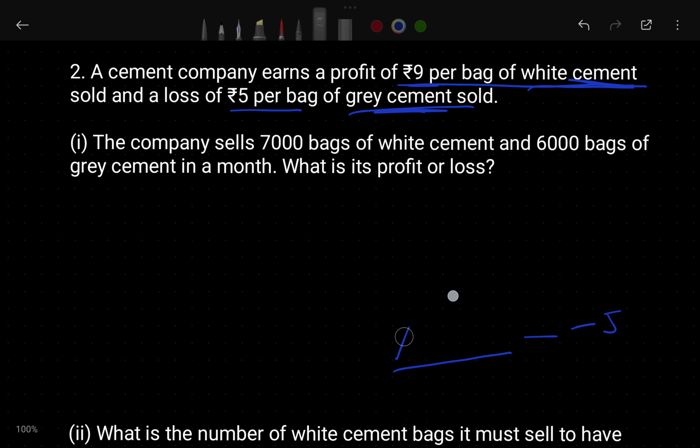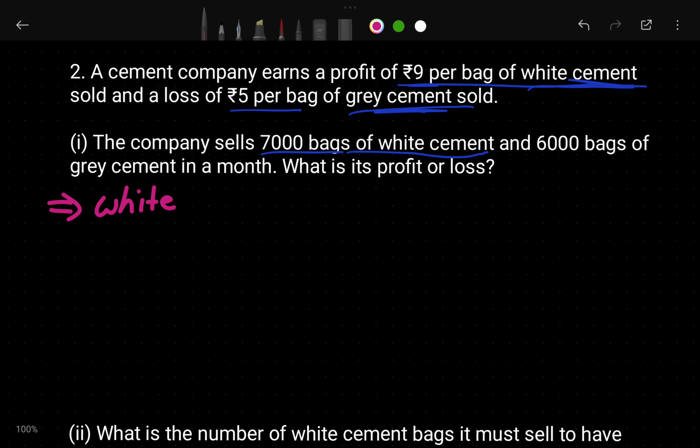Now let's see the first question here. The company sells 7,000 bags of white cement. So how many bags does he sell? 7,000 white cement. So just write this here. We have to write white cement bags. How much did he sell? He sold 7,000.